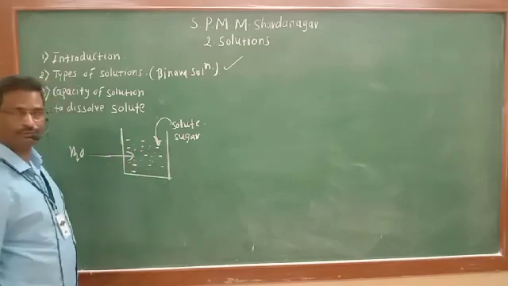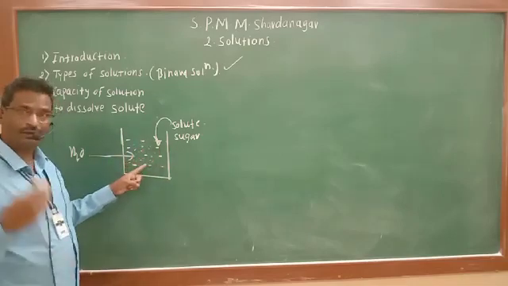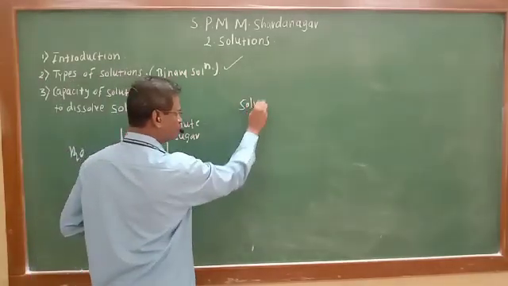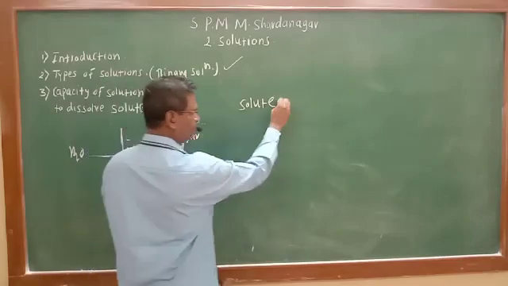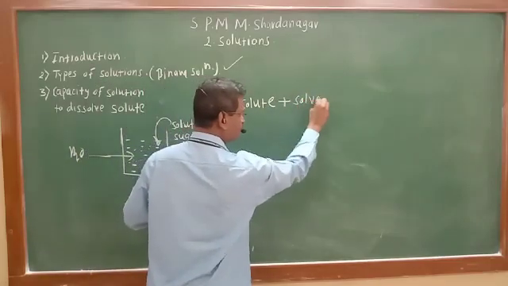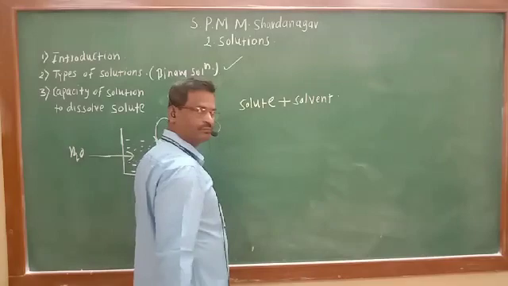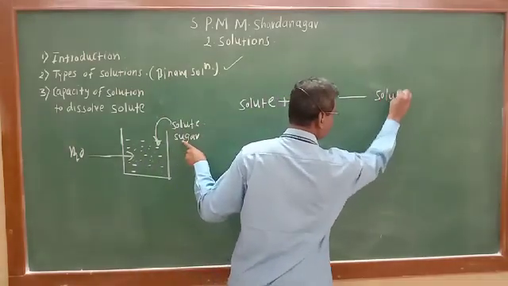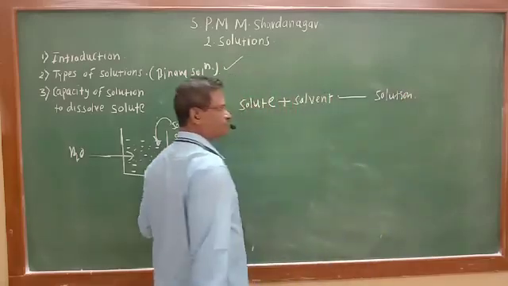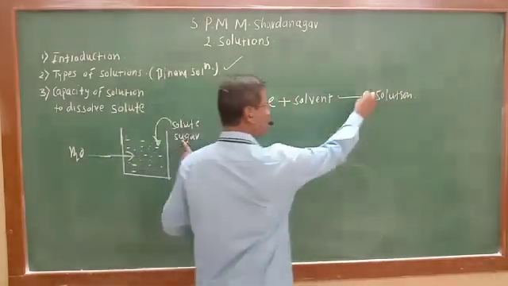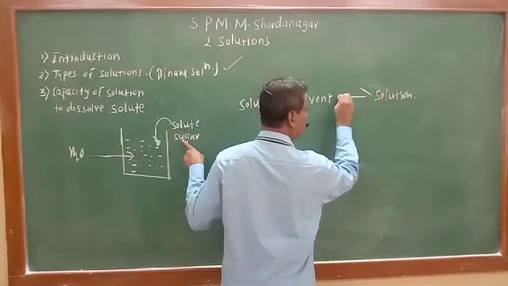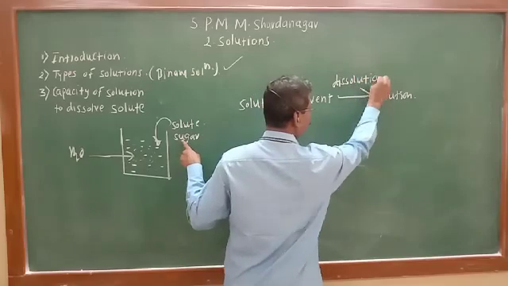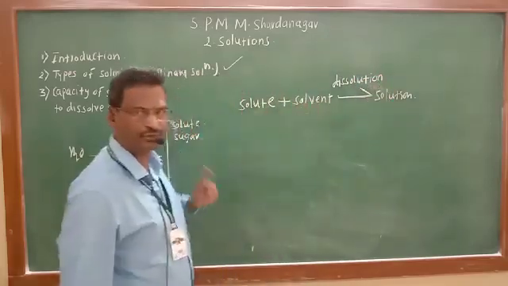Sugar is soluble in water. Crystals of the sugar are easily dissolved in water. So solute added is sugar, solvent is the water I have taken, and we will get the solution. Homogeneous mixture solution we will get because dissolution of solute into the solvent takes place, forming a solution.